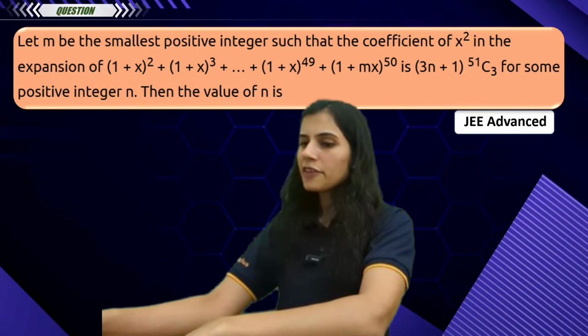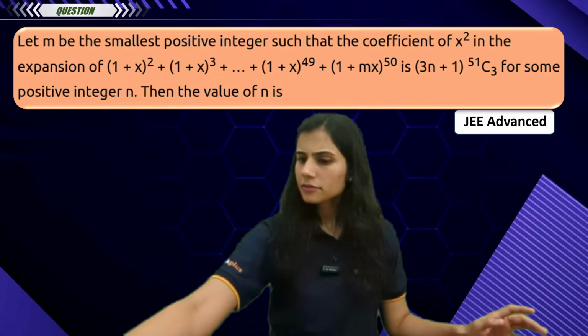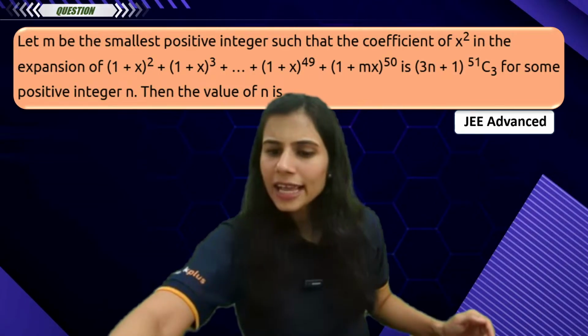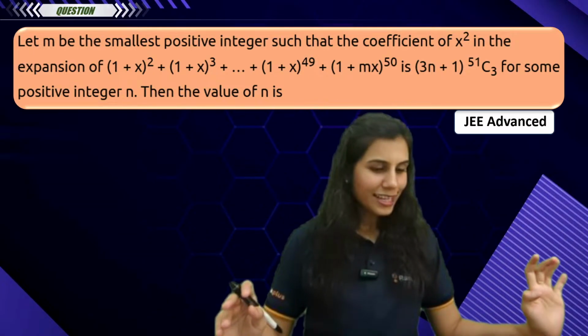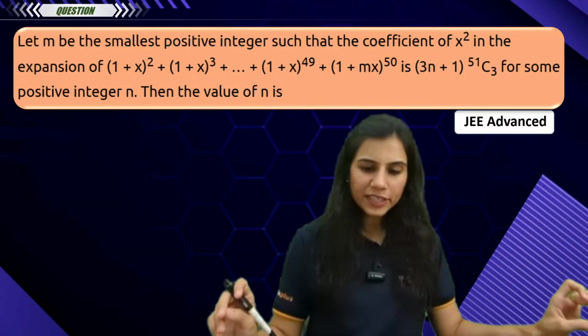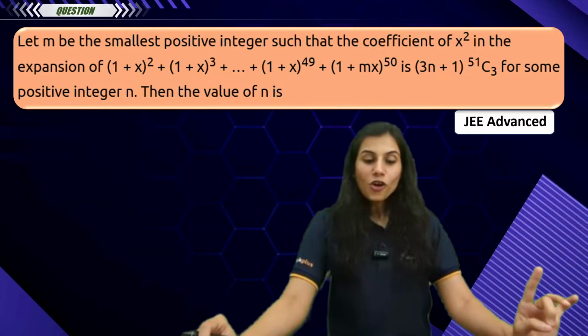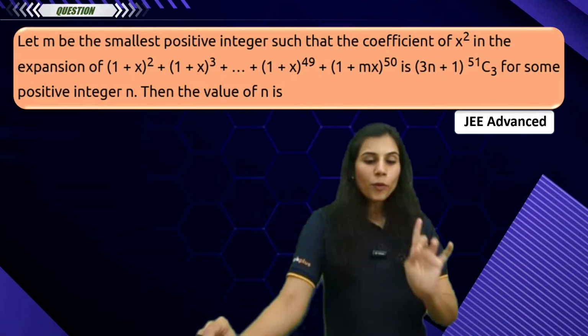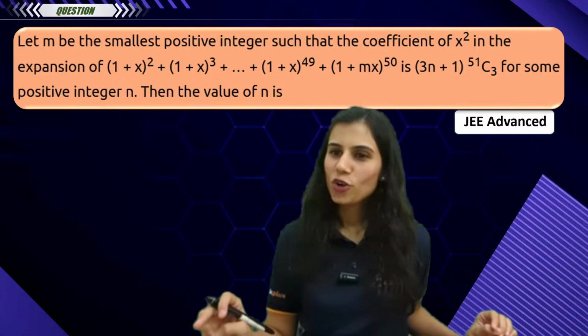Is that making sense, everyone? Quickly tell me. Is this clear? Any confusion, any doubt? Yes? So let's start. Let m be the smallest positive integer such that the coefficient of x square in this expansion is this for some positive integer n. What is the value of n?